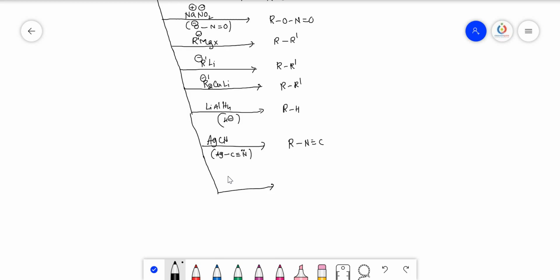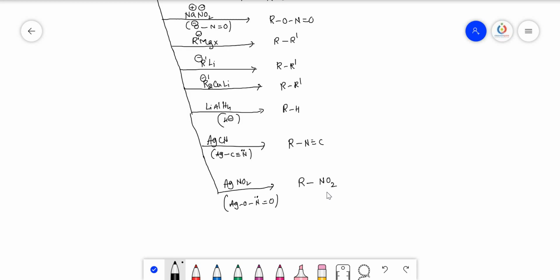And next, what happens if you take AgNO2. The structure of AgNO2 is Ag, O, N double bond O. Now nitrogen attacks, not the oxygen. So here we get the molecule structure like this, with NO2.